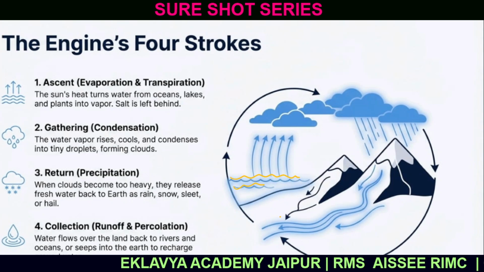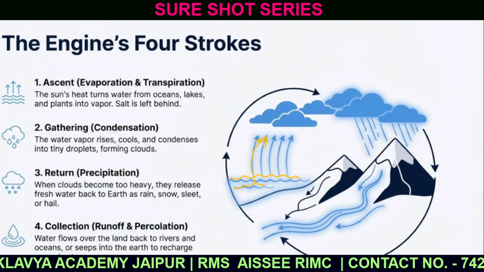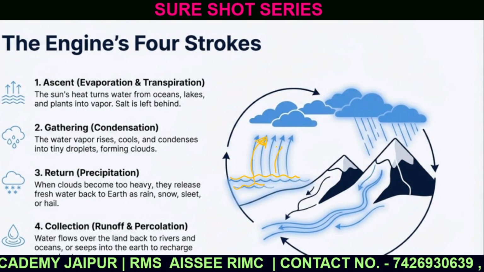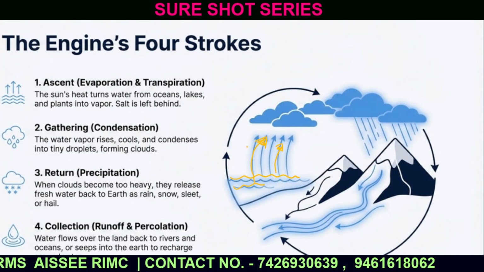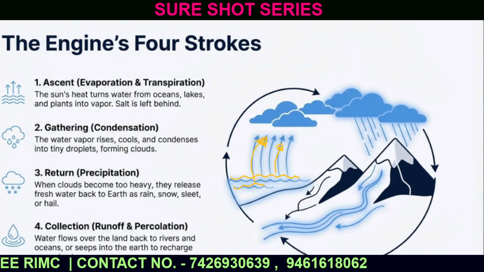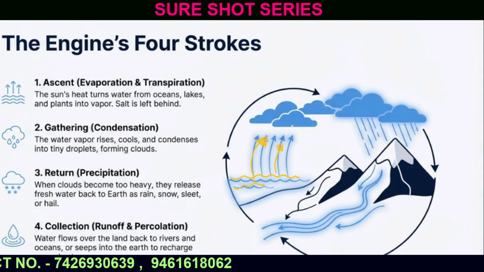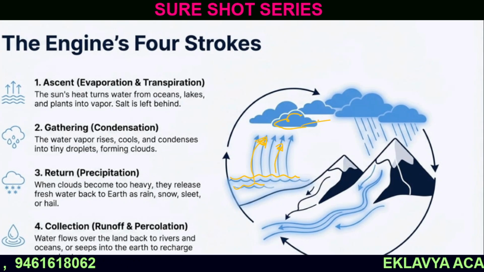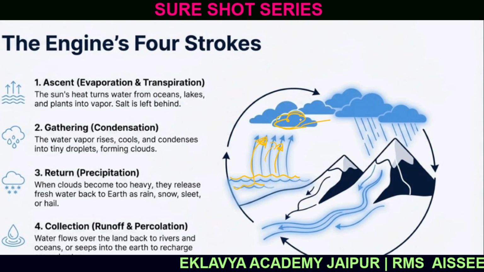You can see here is the sea, and the water gets evaporated. This process is known as evaporation and transpiration. The water gets heated up and evaporates. When it evaporates, it cools down and forms clouds.